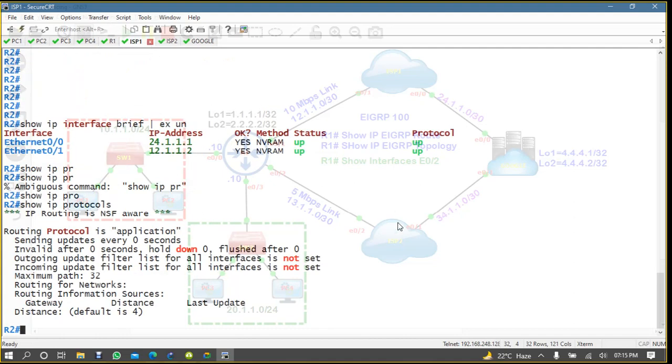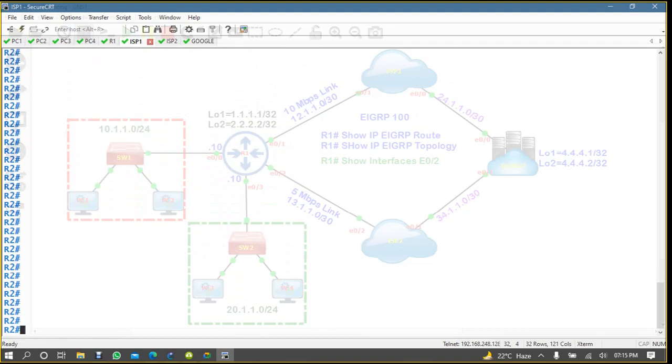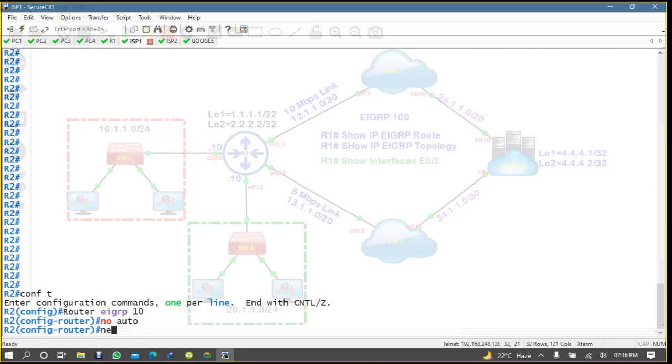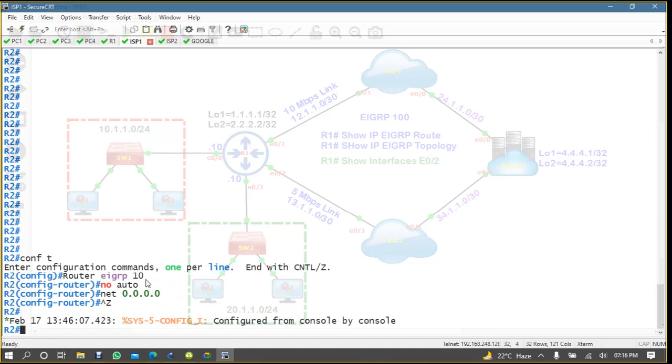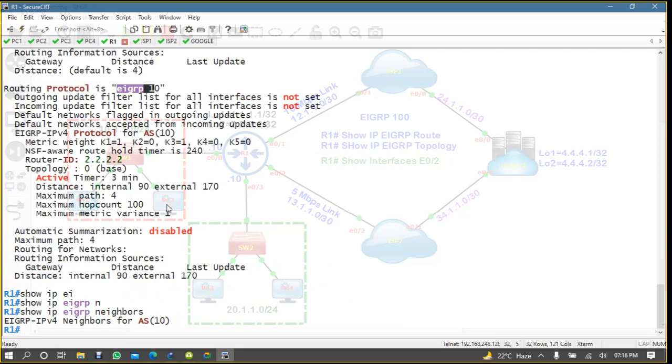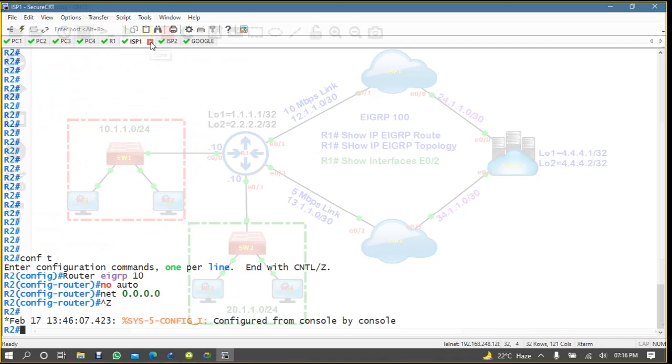So we'll come here on ISP1: conf t, router eigrp 10, no auto-summary, and then network 0.0.0.0, fine. Wait for the neighborship. EIGRP on router 1, okay, sorry, we made a mistake.